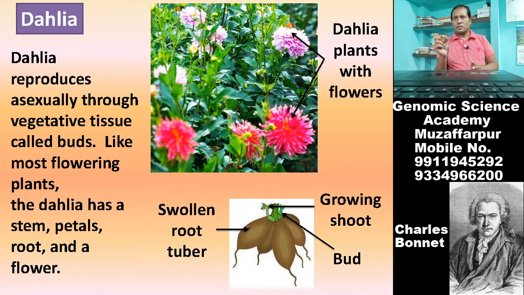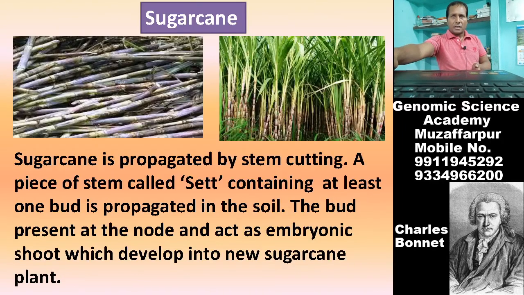That bud acts as a vegetative propagule. From there, a new plant grows. So, dahlia is also one of the examples of vegetative propagation. Vegetative propagation occurs due to the presence of a bud at the base of the shoot. So, these are all about vegetative propagation, and this is the natural vegetative propagation.